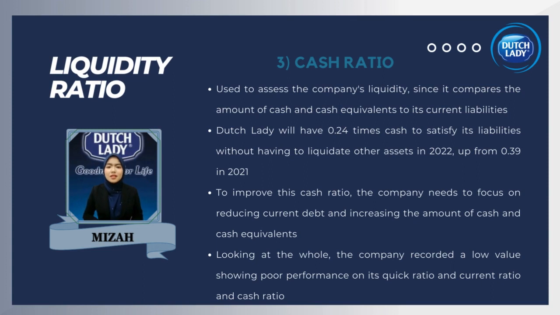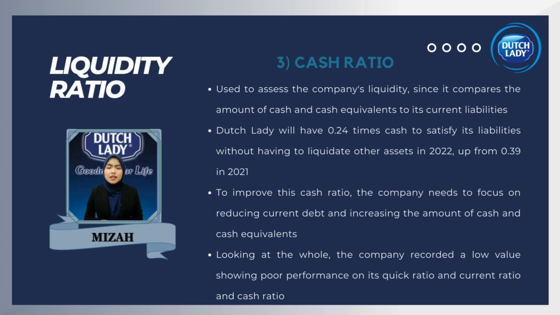This ratio is also used to assess the company's liquidity since it compares the amount of cash and cash equivalents to its current liabilities. It specifies the company's capacity to meet short-term obligations using available cash and or other new financial resources. Based on the calculation made, Dutch Lady will have 0.24 times cash to satisfy its liabilities without having to liquidate other assets in 2022, down from 0.39 in 2021. This also indicates a decrease in the firm's liquidity situation.